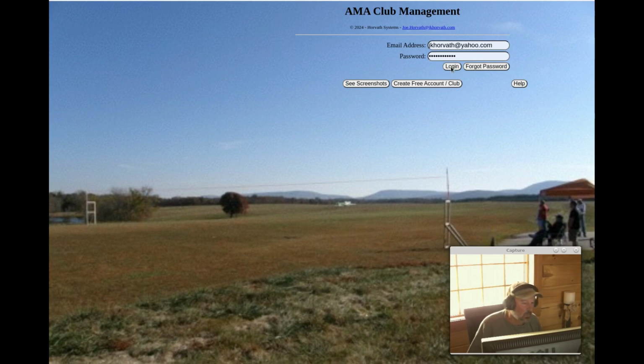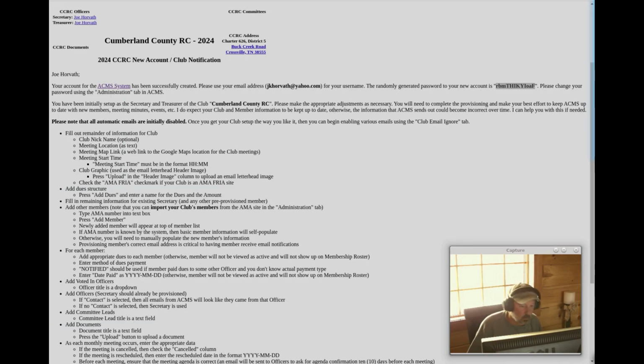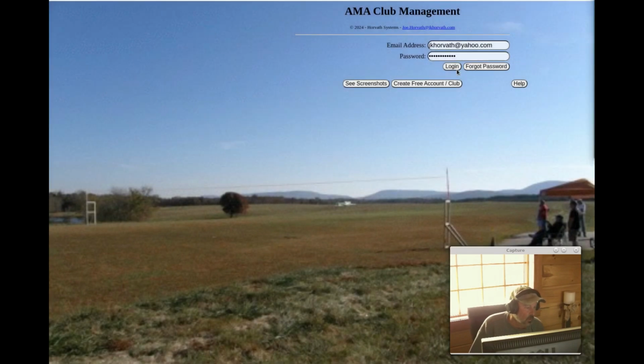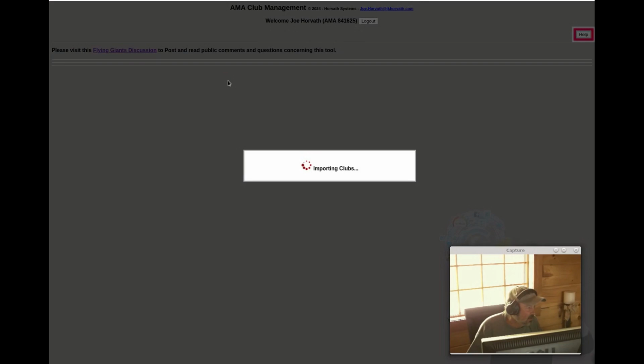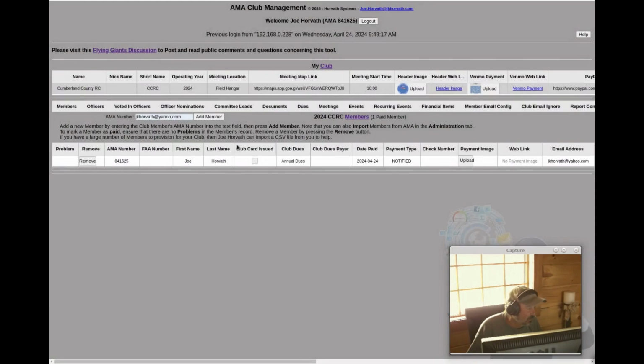I talked a little bit about the email that you received. And remember, that email looked like this. It has your email address and your initial password to your account. A little bit of information about how to get the club started in ACMS. And then we talked about filling out the rest of this club information.